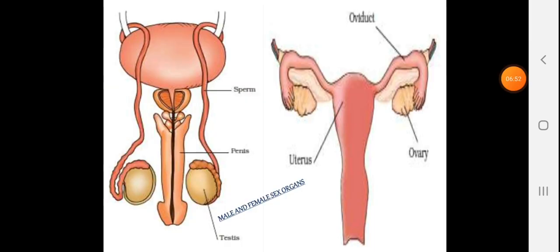So here are the labeled parts of the male and female sex organs. In an examination, they may ask you to label the different parts of the male and female reproductive system.